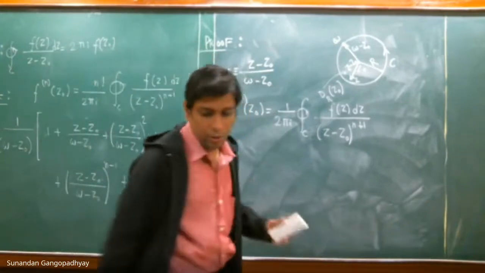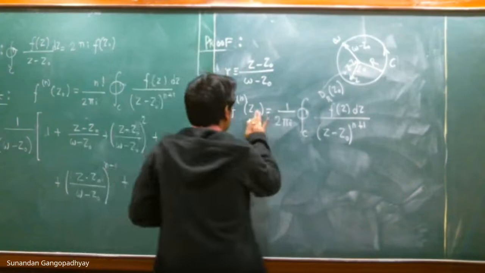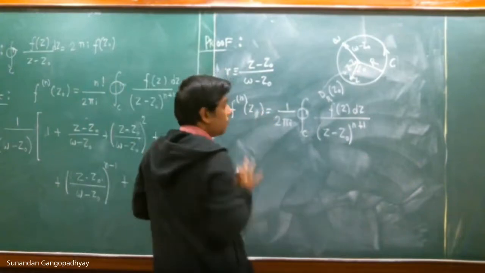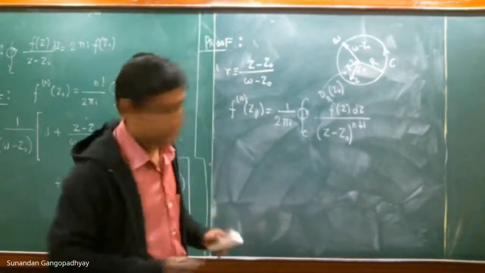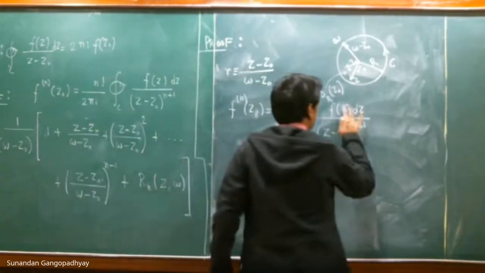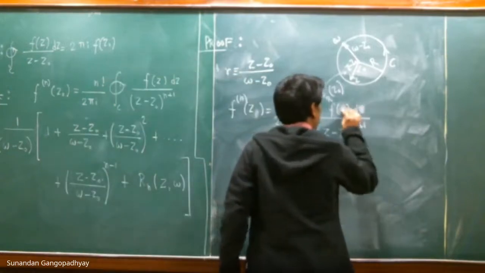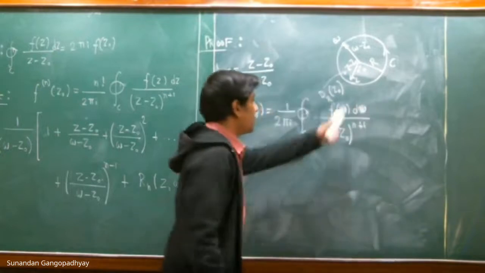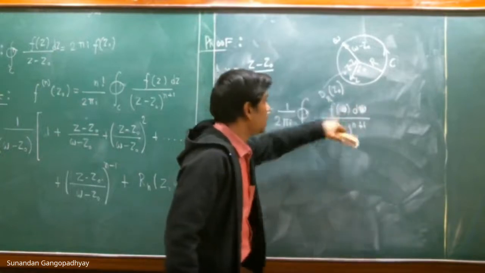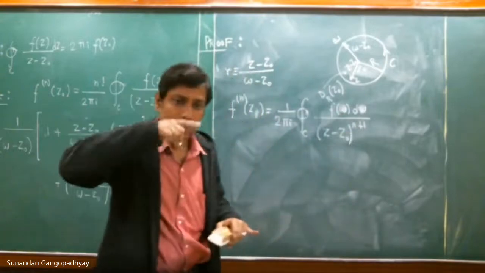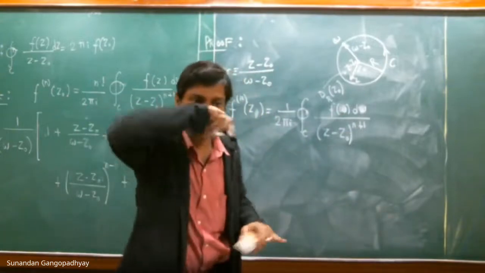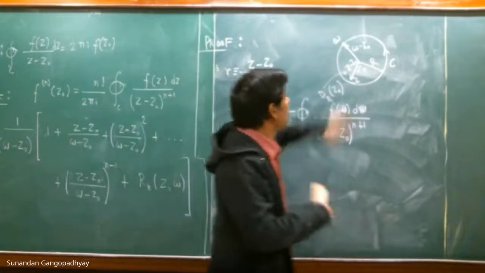Now what we shall do is apply this. We shall replace z naught by z, and this z by w, because the z that was here runs on the contour. Those are points on the contour C. So what are the points on the contour? w.